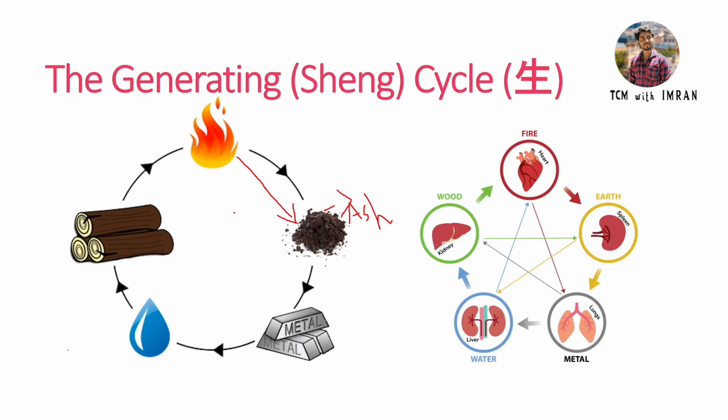So likewise water is essential for the wood. So wood is again creating the fire. If you need fire, that means we need some kind of wood also. So that wood is creating the fire. That is how the ancient people took some elements in nature and created one cycle called the Sheng cycle. This is the basic understanding of the five elements. So what is the deep discussion about these five elements? What we need to understand by taking this according to TCM philosophy? That is very important. And for example, how it is working in TCM.